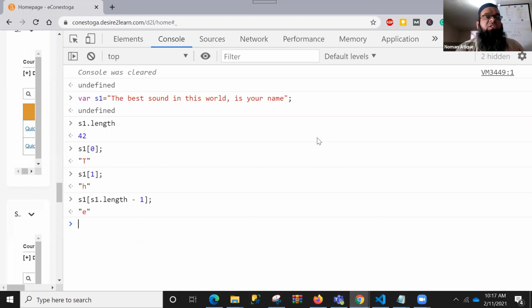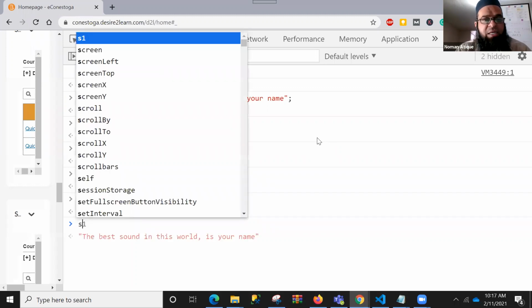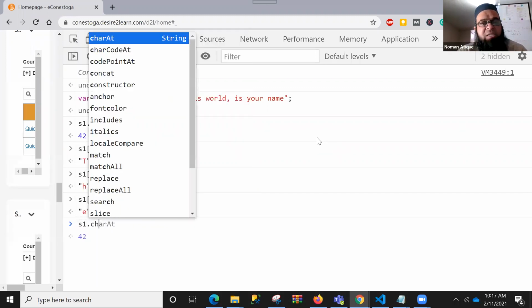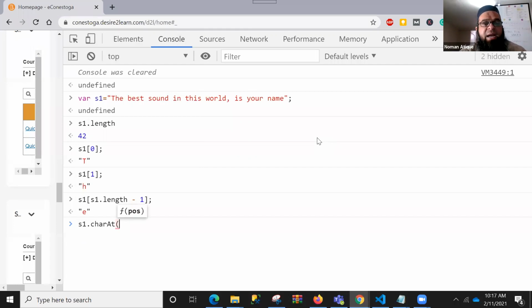There are different functions that we can use to find out some different things as well. For example, you can say s1 dot charAt, character at. You can find out what the character is at a specific location. For example, randomly I'm saying what is at 22. So at 22 there is a space. You can check this, 1 2 3 4 5 6. Of course 22 will be lying somewhere here in the space.